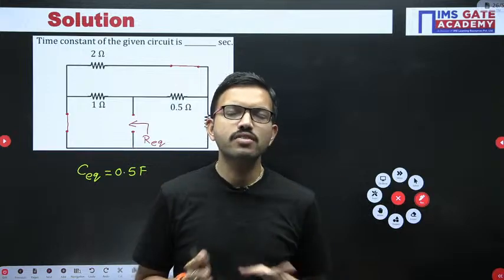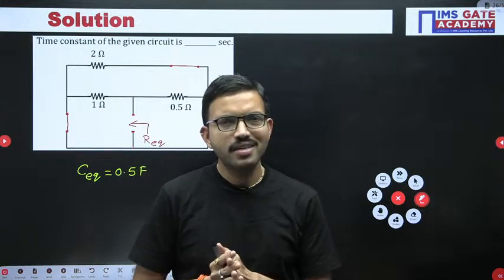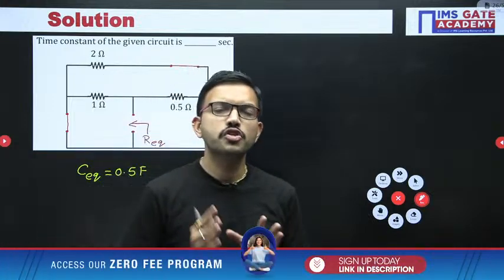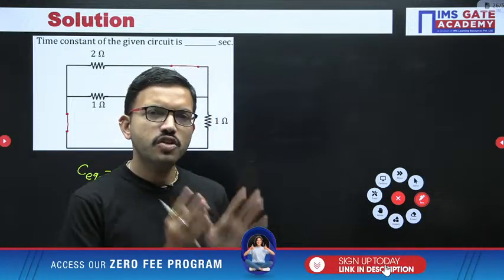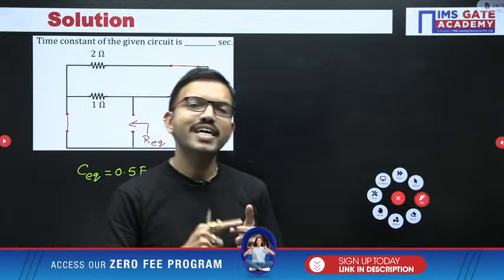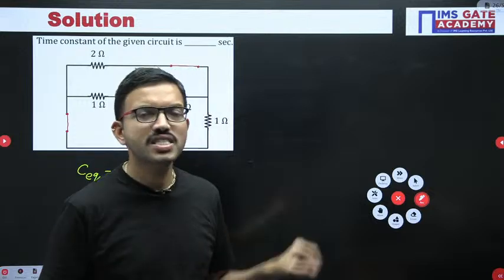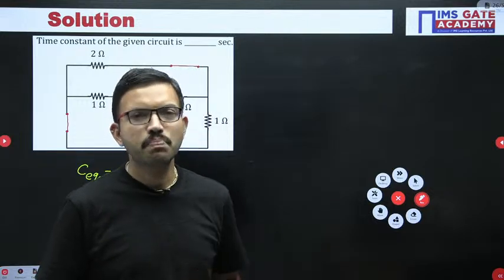The concepts you learned in network theory help a lot, so network theory plays a vital role.